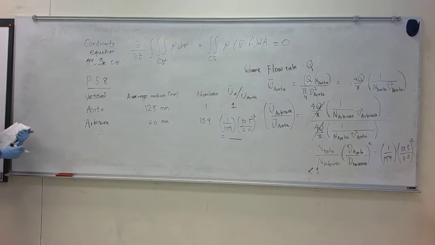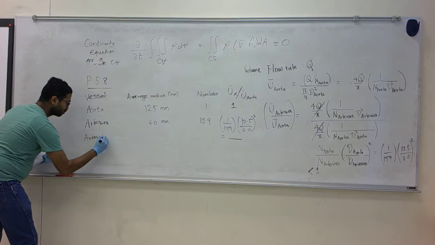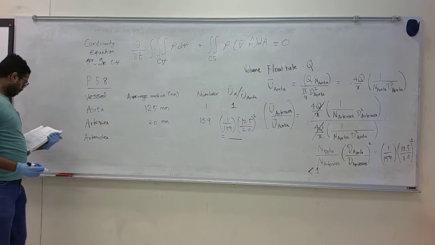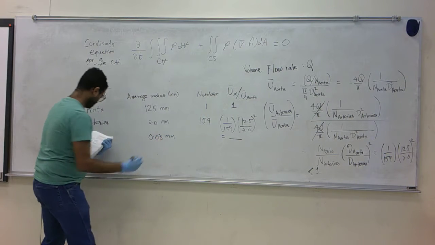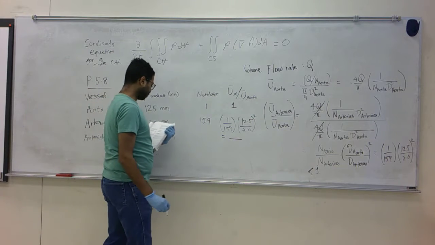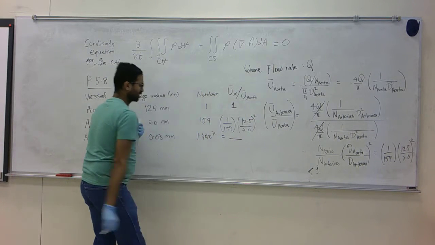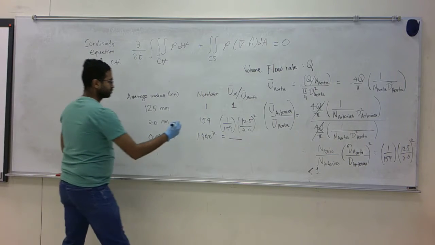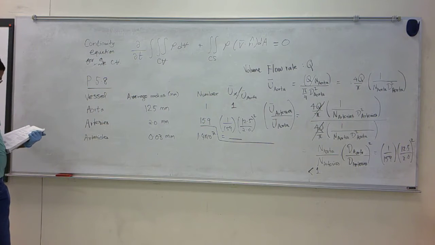The next is arterioles. Arterioles are about 0.03 millimeters in radius, and there are about 14 million of them, 1.4 times 10 to the power 7.